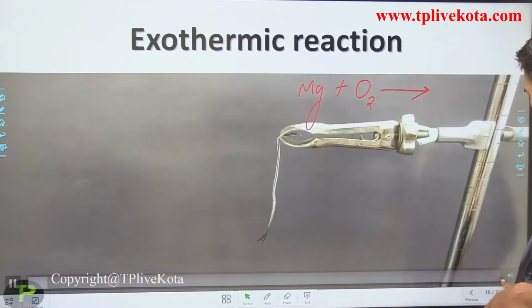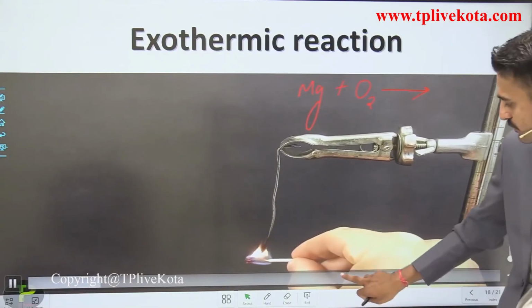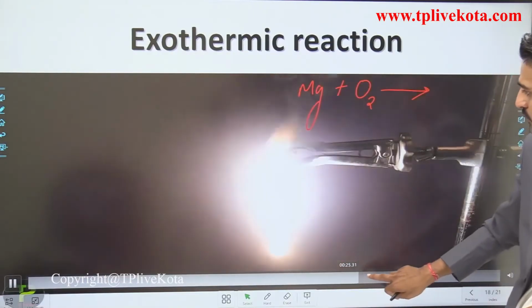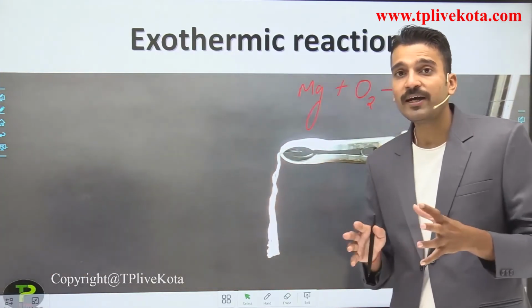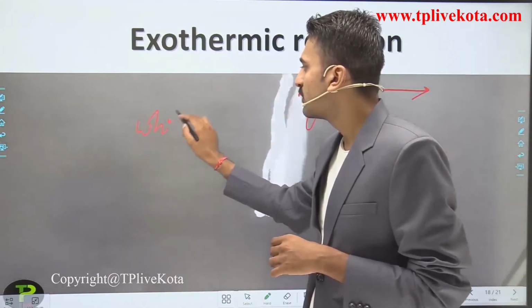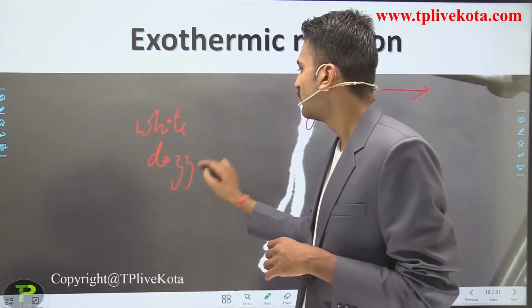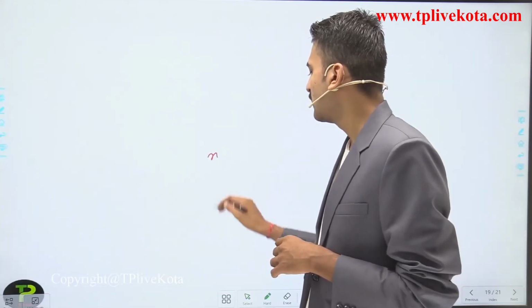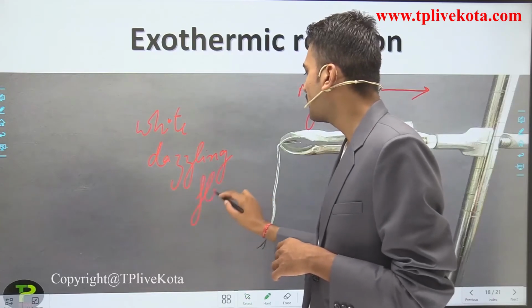So what you observe here is how the magnesium burns. The magnesium burns with a white dazzling flame. This is very important. What is this white dazzling flame?